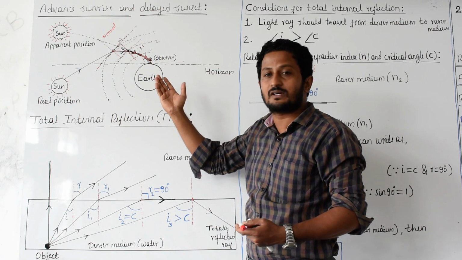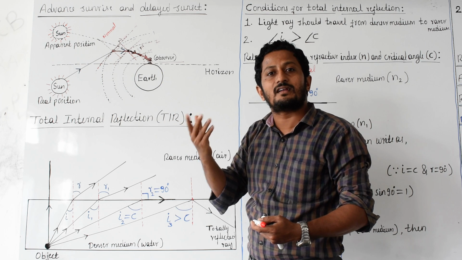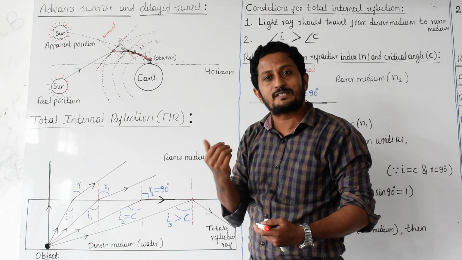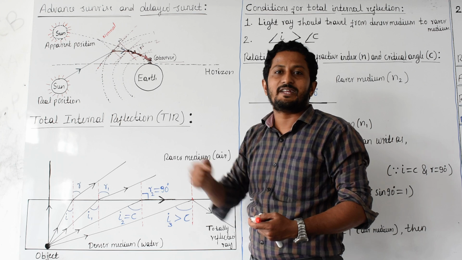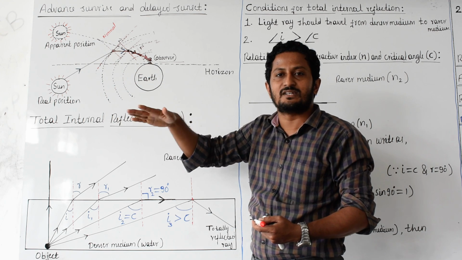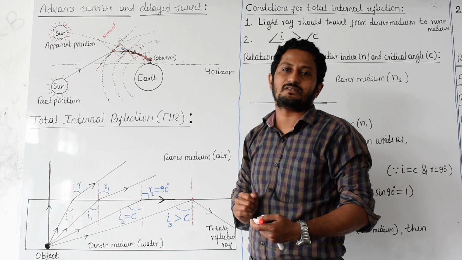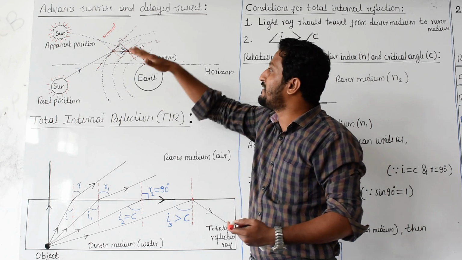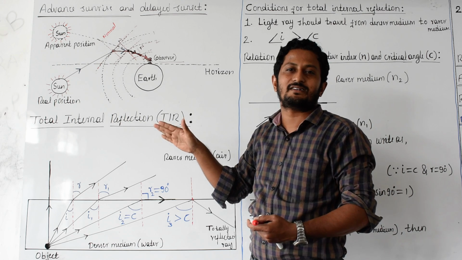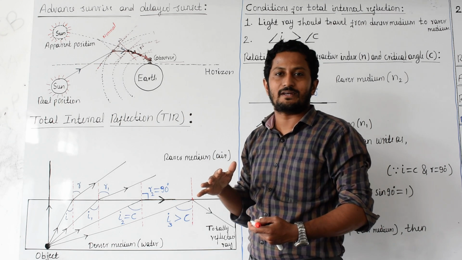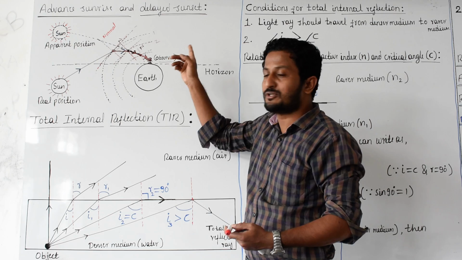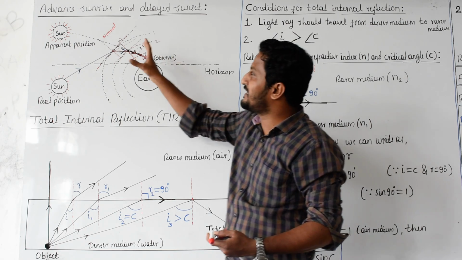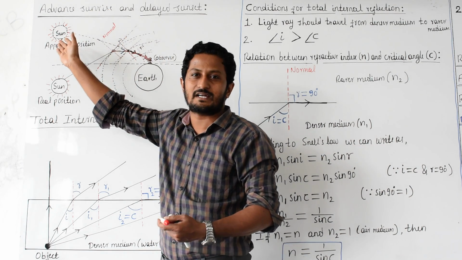To that observer, sunrise has already taken place, but in reality the sun is still below the horizon. That happened because of refraction of light through the atmosphere.